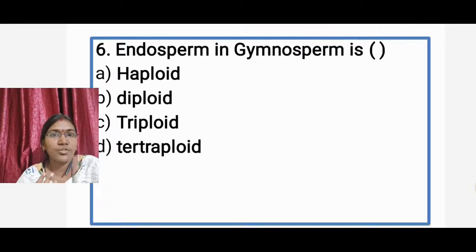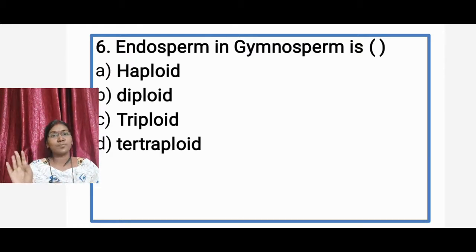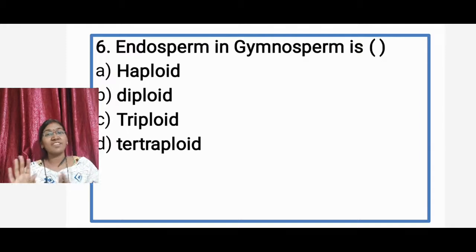Okay, then going to the next question, that is the endosperm. Endosperm in gymnosperms is in which stage? I mean either haploid or diploid or triploid or tetraploid. In gymnosperms, endosperm commonly occurs in which stage?